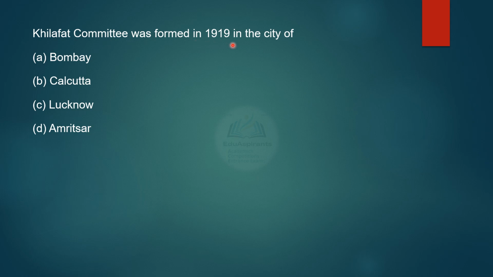Khilafat Committee was formed in 1919 in the city of Bombay, Calcutta, Lucknow or Amritsar. In 1919 it was in Bombay. Option A.